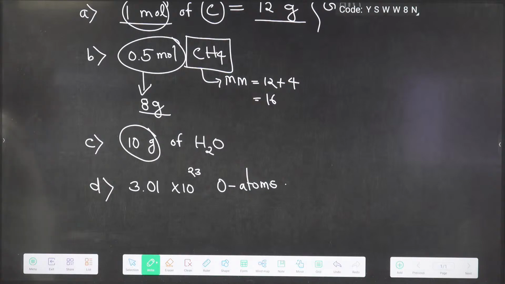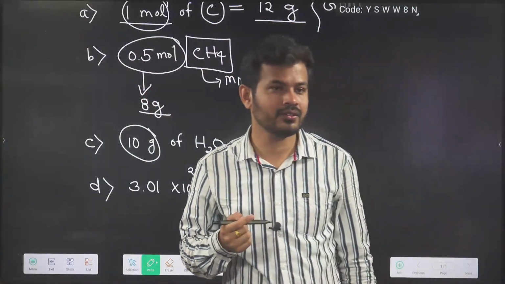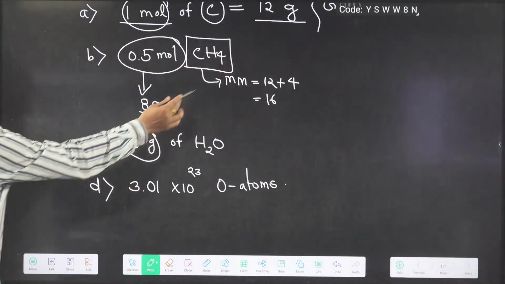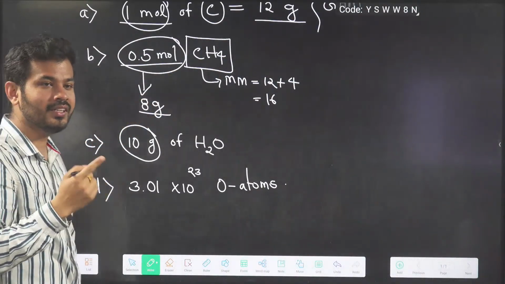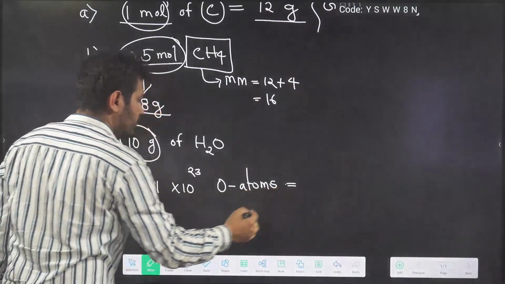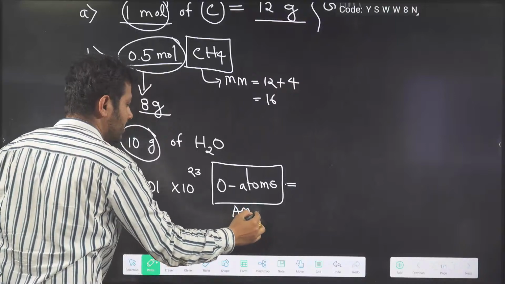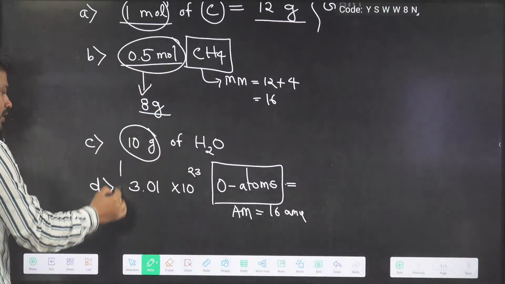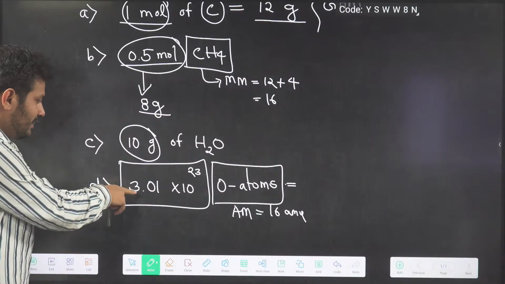So you people tell me, it is AMU. Very good, yes, it is AMU. Molecular mass 16 AMU, but we are talking about half mole. When it is something related to mole, then the mass will be in terms of grams. Now here it is how much? The atomic mass of an oxygen atom is 16 AMU. But what we have is these many oxygen atoms. So can you tell me how much it is?